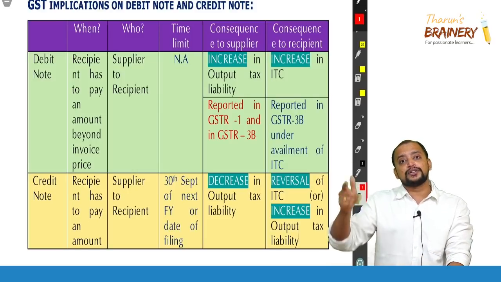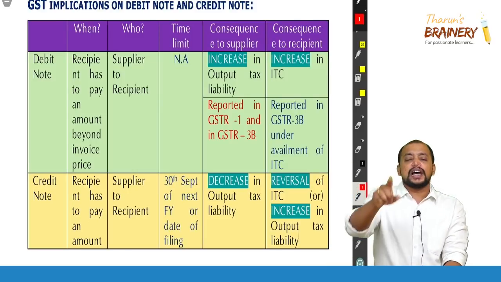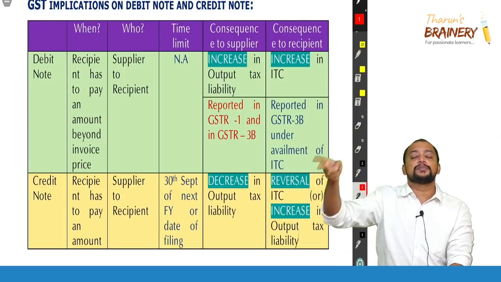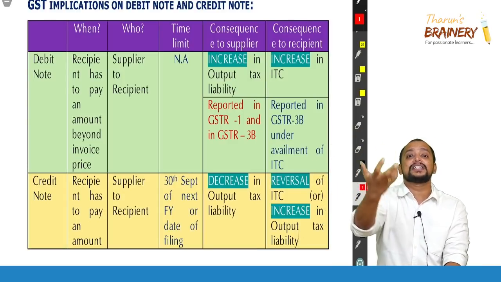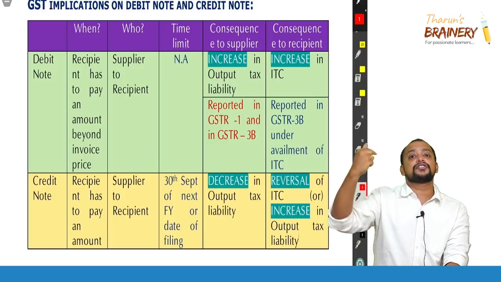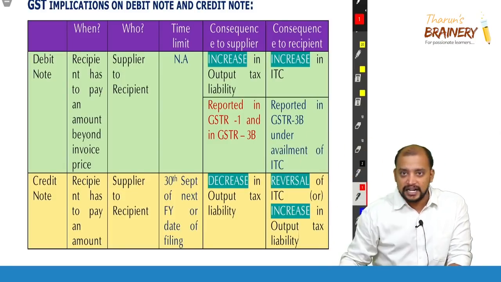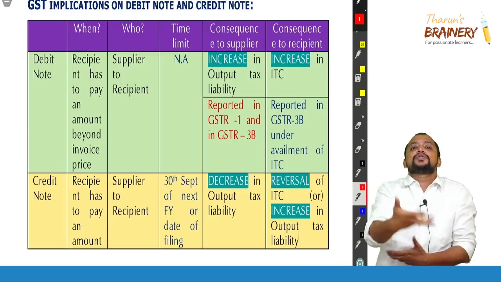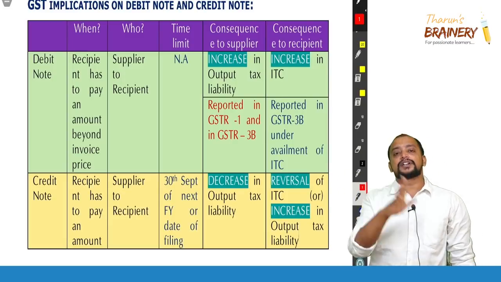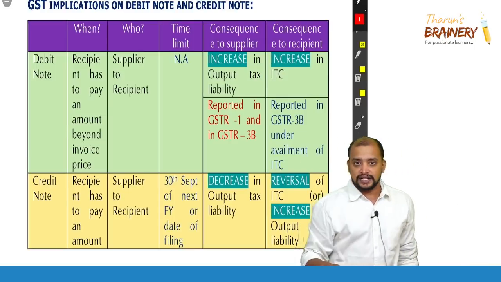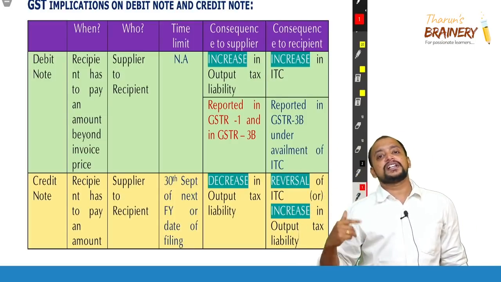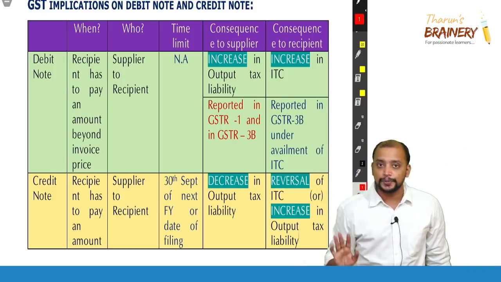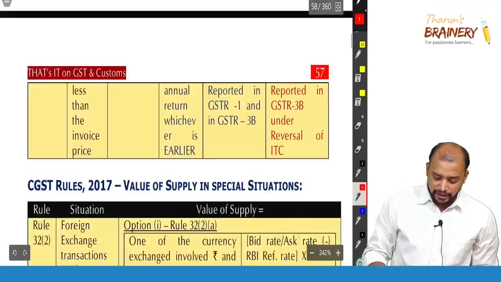And what will happen to the recipient here? Sorry, I just made a mistake. In case of debit note, the recipient will not be reversing ITC, will be availing ITC. In case of credit note, only the recipient will reverse the ITC. In case of debit note, the recipient will avail the ITC, because it is like new tax paid, so he will take. In case of credit note, the recipient will reverse the ITC. Okay. So availment of ITC and reversal of ITC is possible only through GSTR 3B that they will do. That is this debit note and credit note.